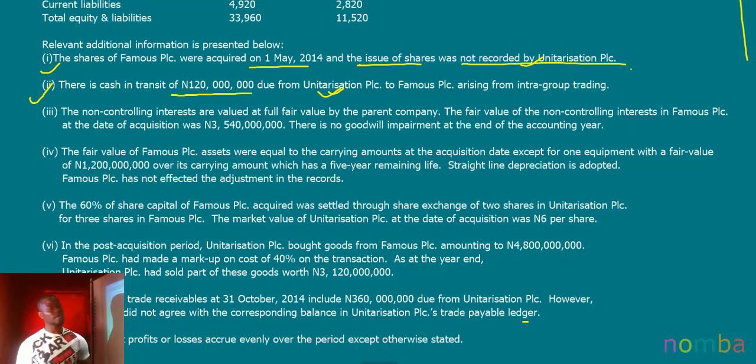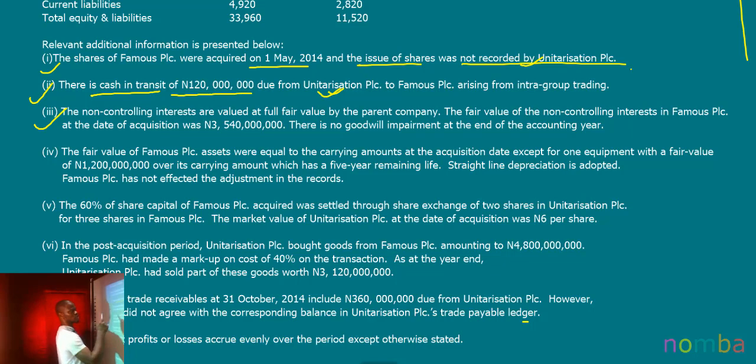What I can tell you for now is that whenever you have cash in transit in a question, whether it is given directly this way or in some other ways, you need to know that cash in transit must always be consolidated. Now, let's move on to point 3, which is additional information 3.